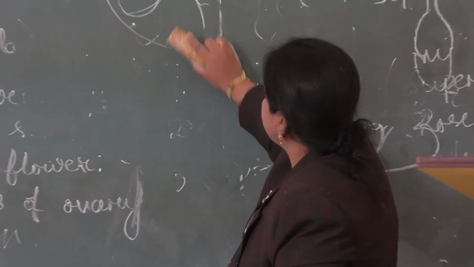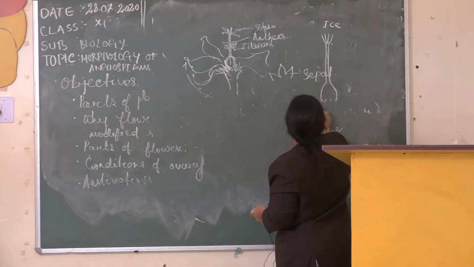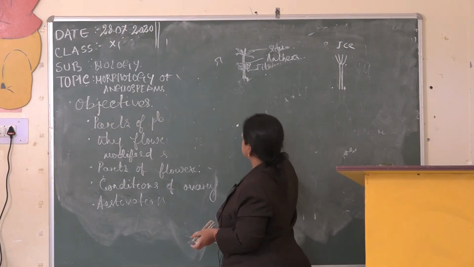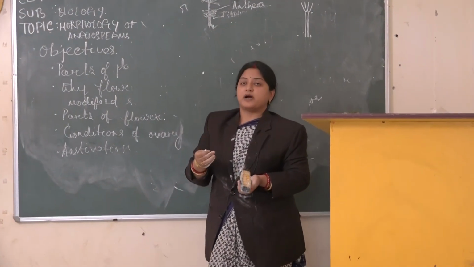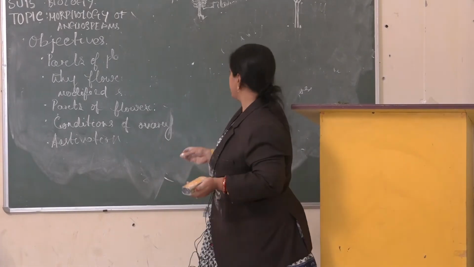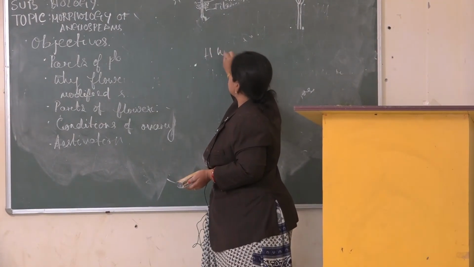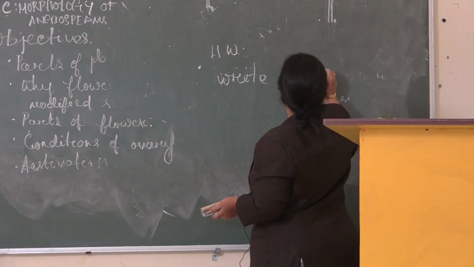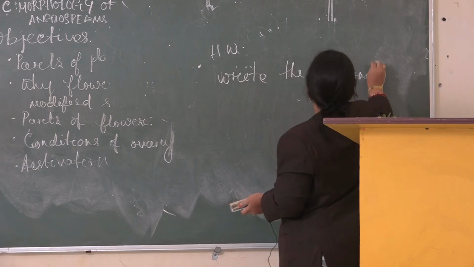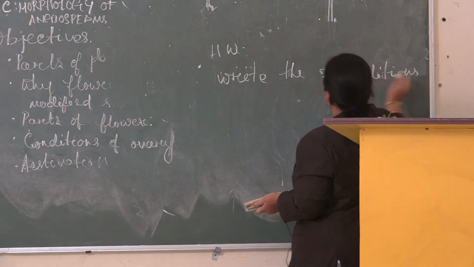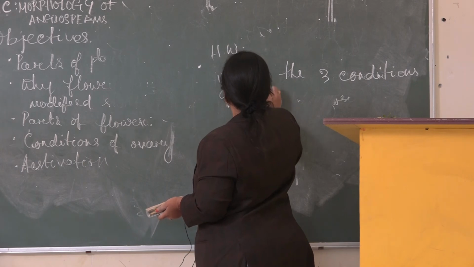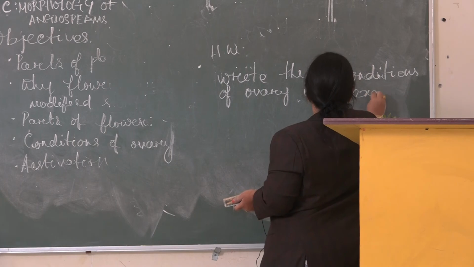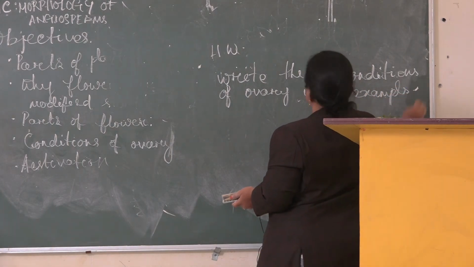With this I am finishing summing up my topic today, and in the next class we will study the parts of the calyx. The homework for today is to write the 3 conditions of ovary with examples. Thank you.